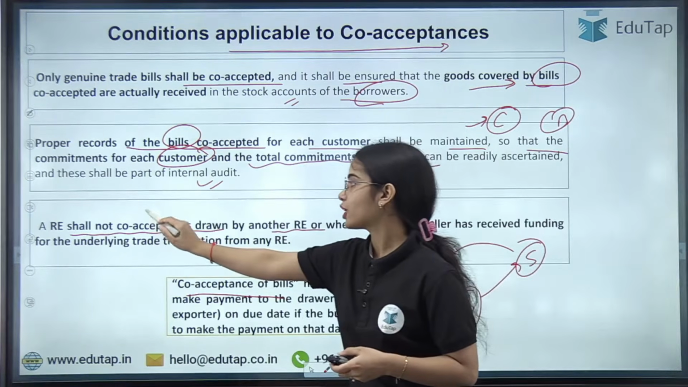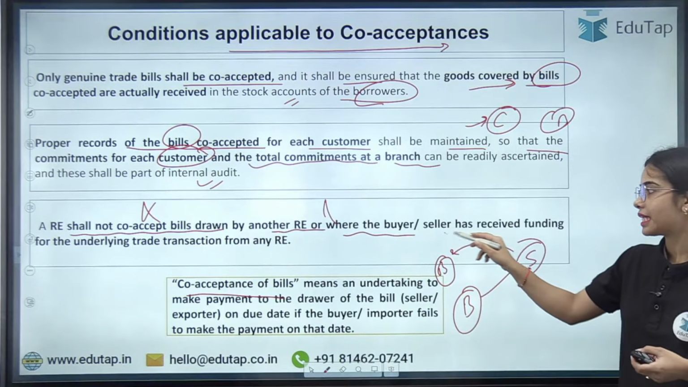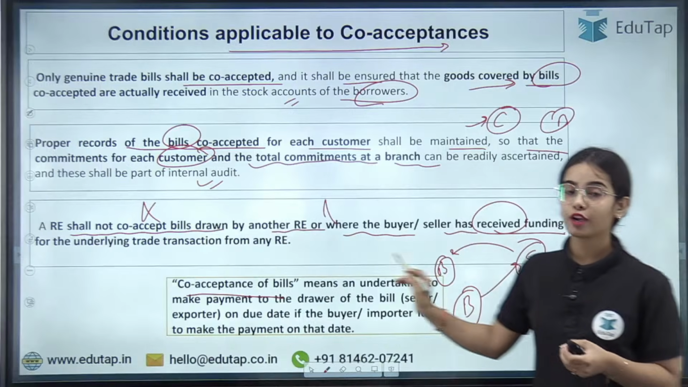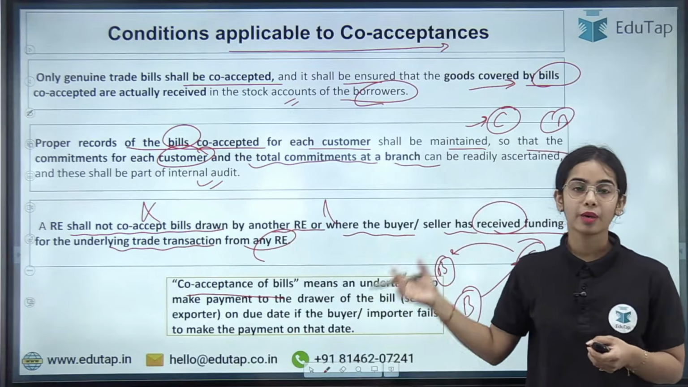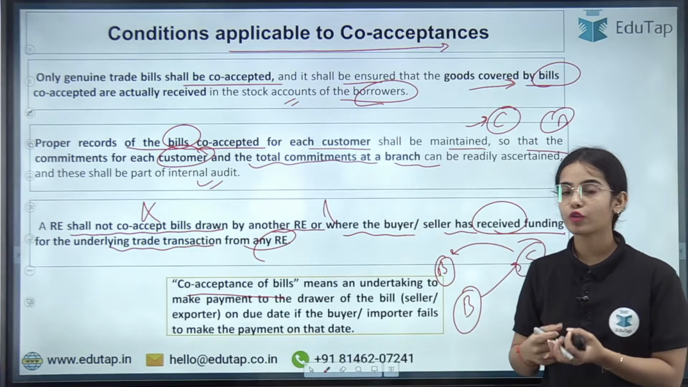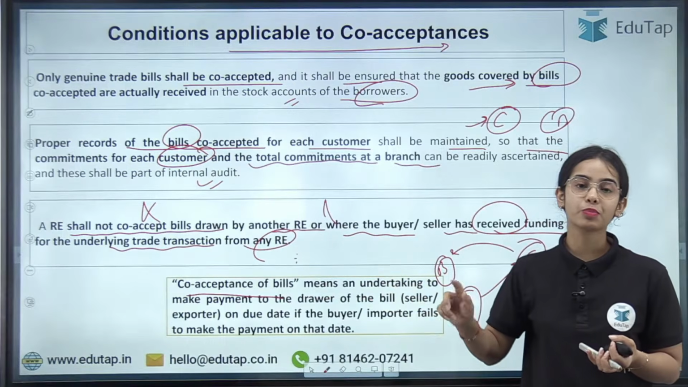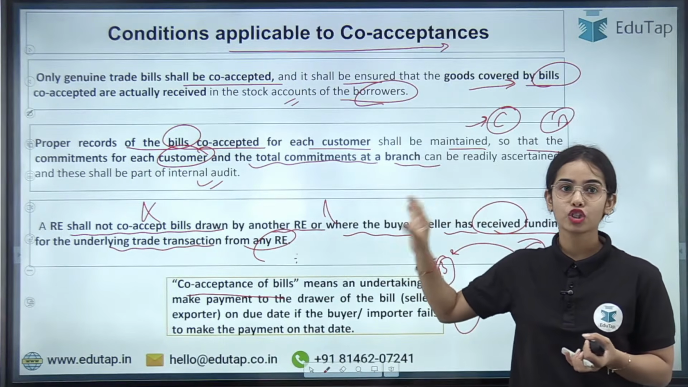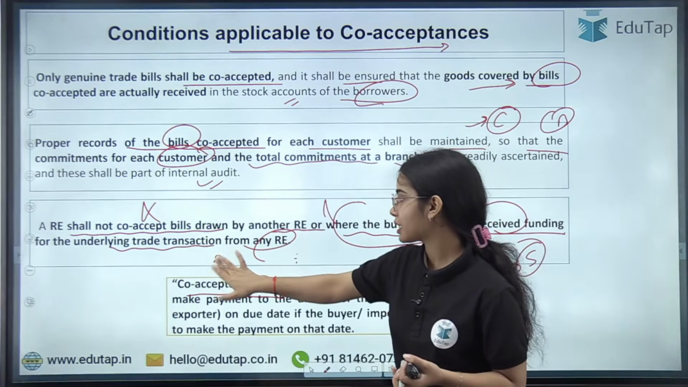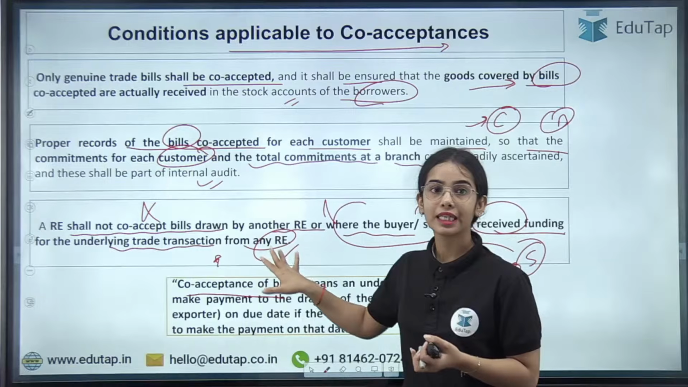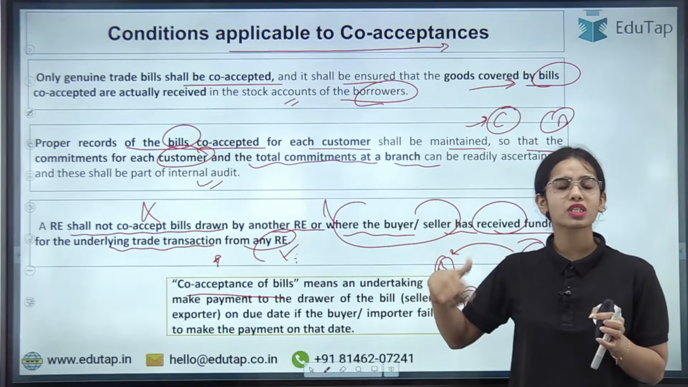So a regulated entity shall not co-accept bills drawn by another regulated entity, or where the buyer or seller has received funding for the underlying trade transaction from any regulated entity. Because if you have taken a loan from some other regulated entity for your trade transaction, take the co-acceptance bill from that regulated entity only. So basically where the buyer or seller has received funding for the underlying trade transaction from any regulated entity, then co-acceptance of the bill cannot happen because you have already taken the loan. So there is no requirement.